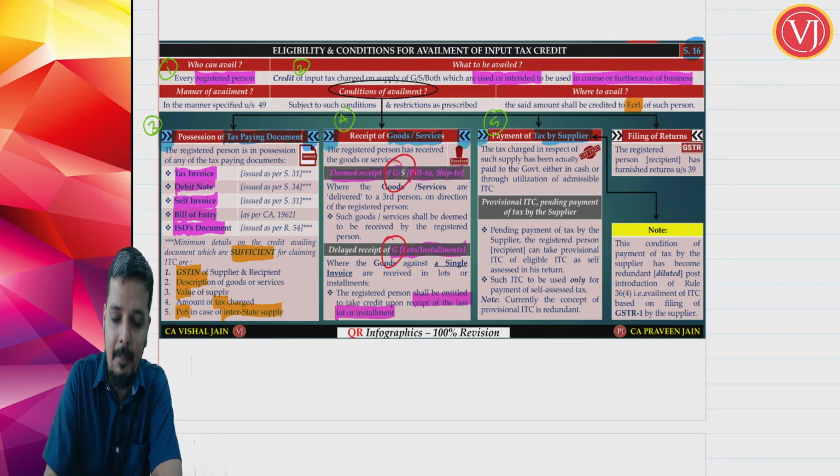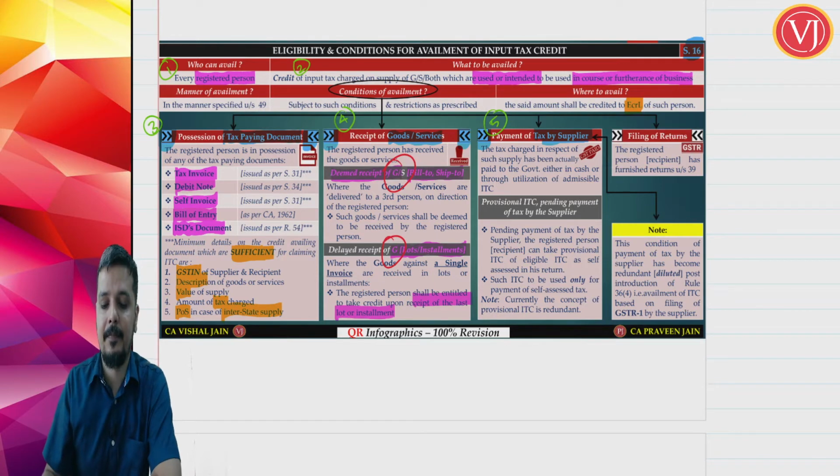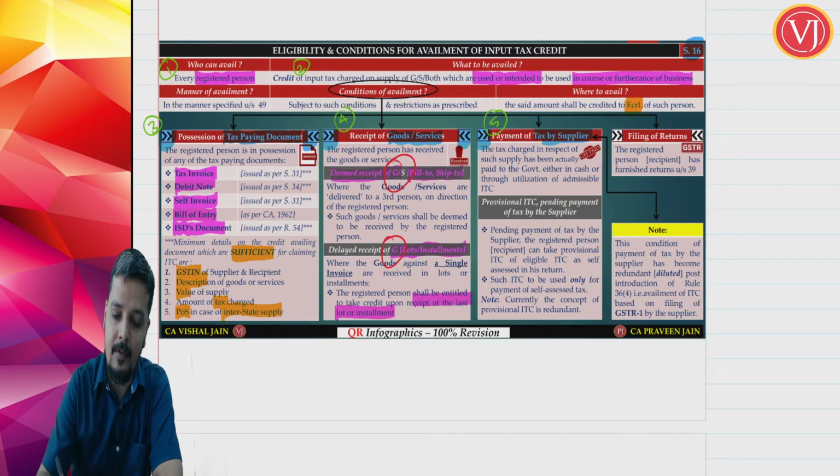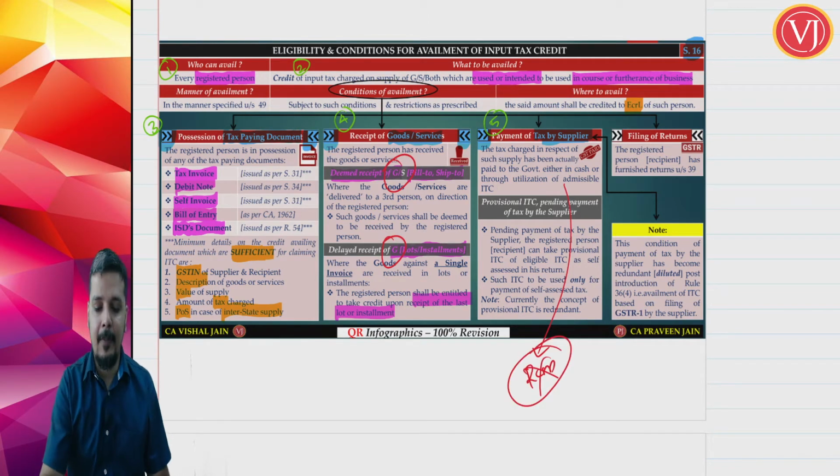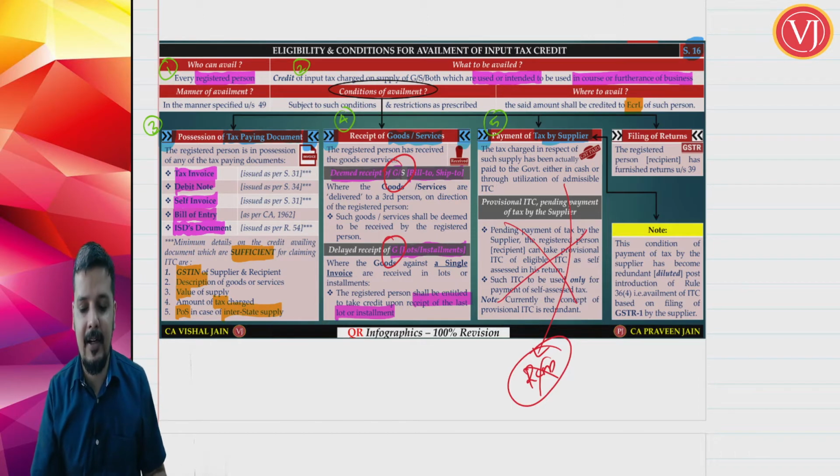But this is not applicable for RCM. It is applicable only for FCM. So this point that my supplier should have paid the tax is not applicable for RCM. And the special note is not there because there is no provisional ITC, final ITC concept.